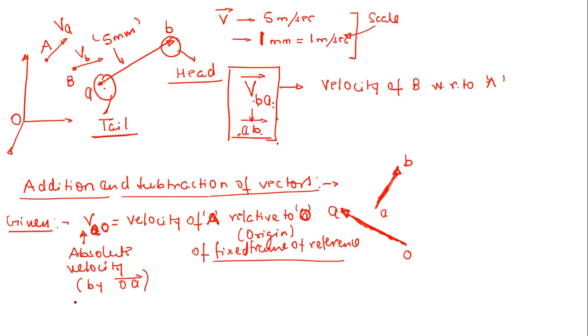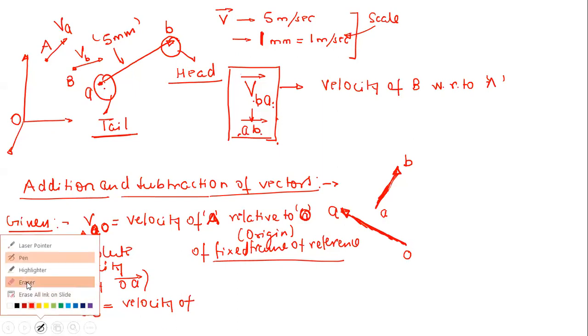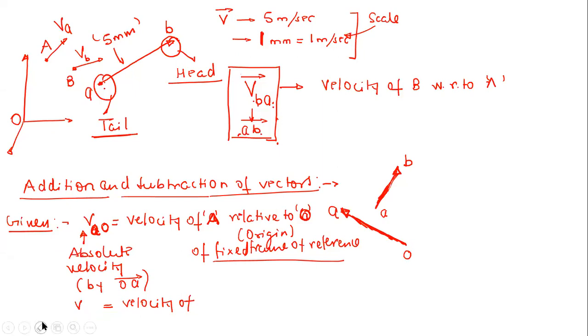Now let us say, again, we are given VAB. So what is this VAB? Just tell me what this is going to represent. Sir, it should not be VBA, so that velocity of B with respect to it. Good. So now it should be VBA. Very good. I was thinking that if anyone is going to point out this thing. So this will be VBA, right? Now, what is VBA? It is simply the velocity of B relative to A.